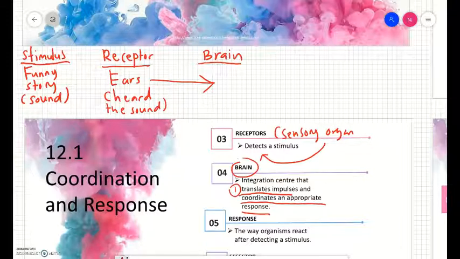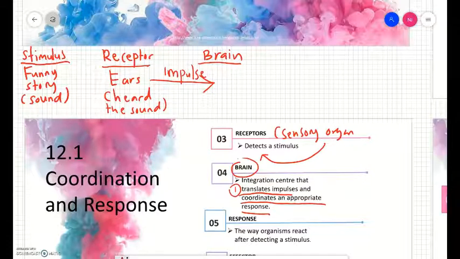Okay, in our real life situation, kalau kita mahu bagi tahu kawan, let's say kita akan hantar SMS, kita hantar WhatsApp, okay, text, macam tu. Jadi macam mana receptor, our ear, bagi tahu brain, it's a funny story? Okay, dia tiada SMS, tiada text. Jadi, information itu akan disampaikan dalam bentuk impulse.